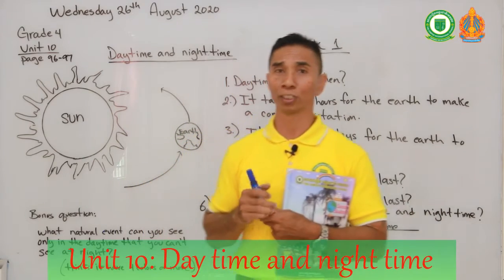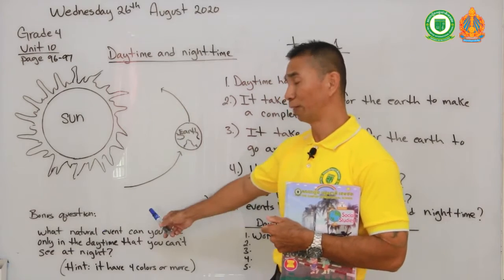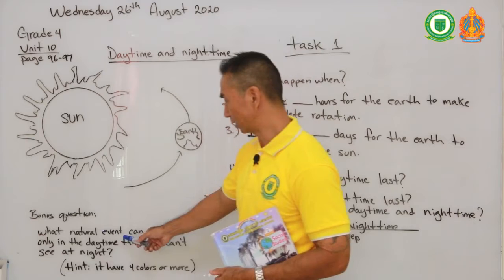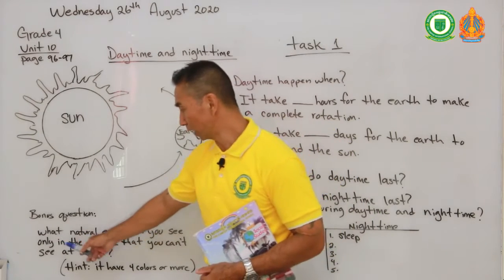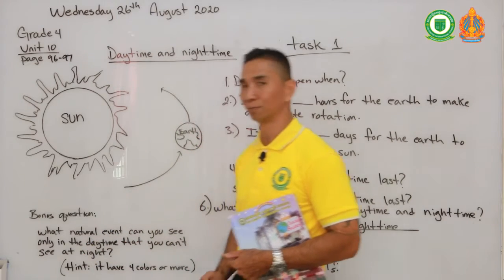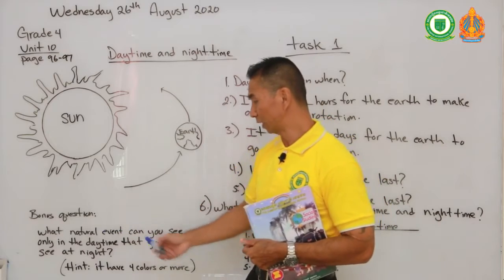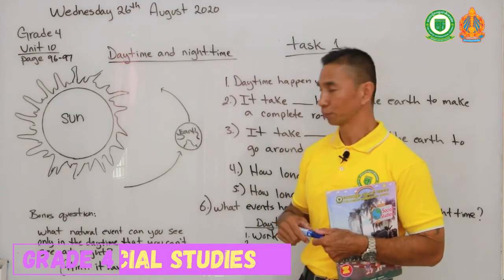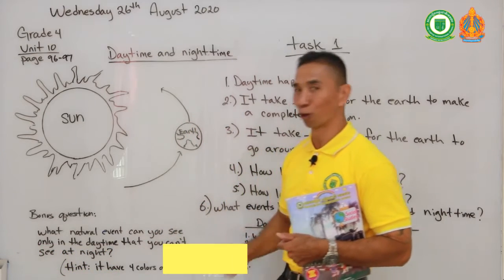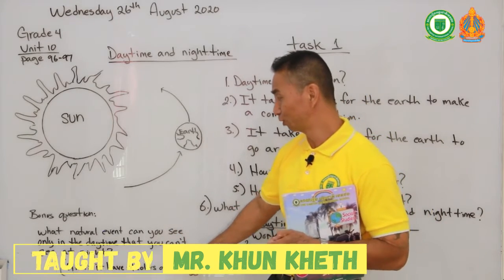Also, I have one bonus question for you. You can answer me this question by the end of our video, meaning the end of our third video. The bonus question is, what natural events can you see only in the daytime that you can't see at night? So what natural phenomenon or natural event can you see only in the daytime? I will give you a hint. It has 4 colors or more. You will have till the end of the third video to answer me this question.